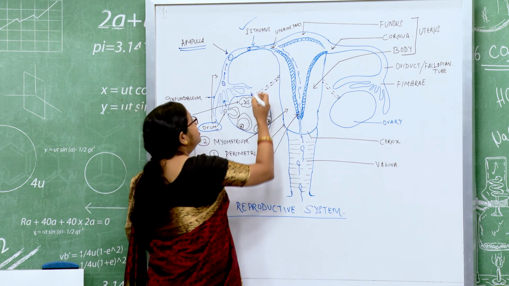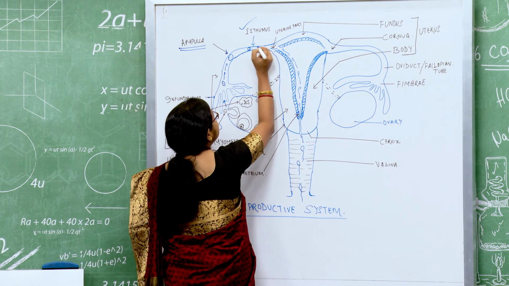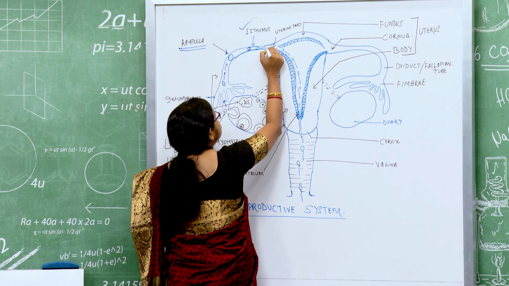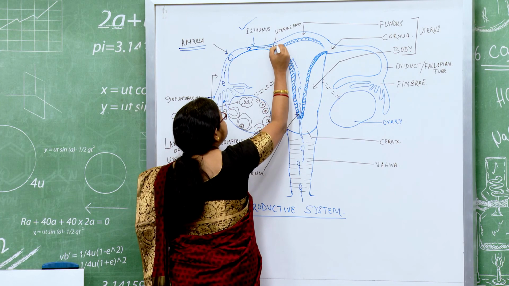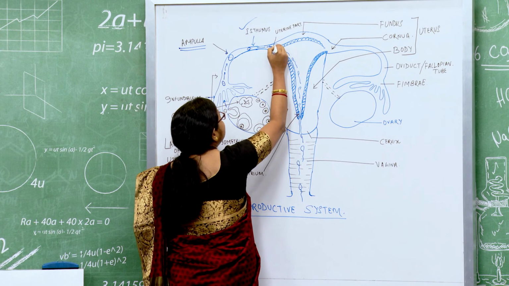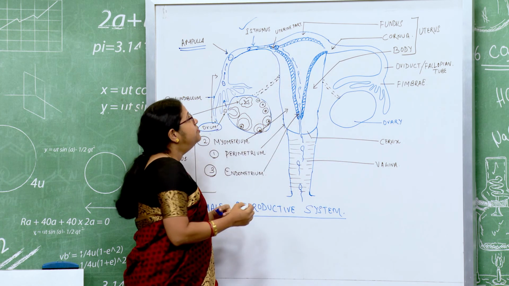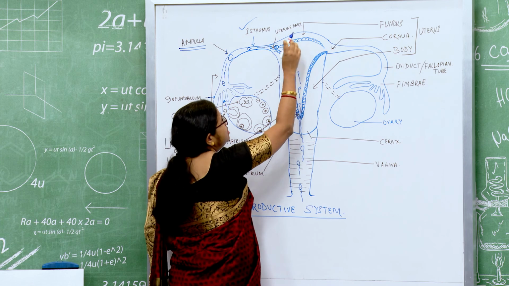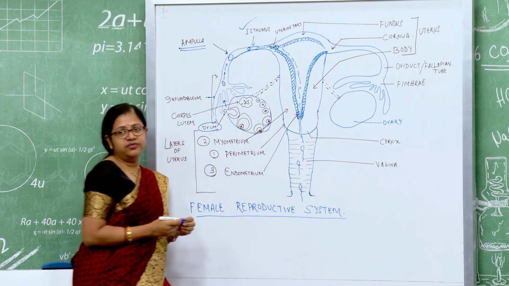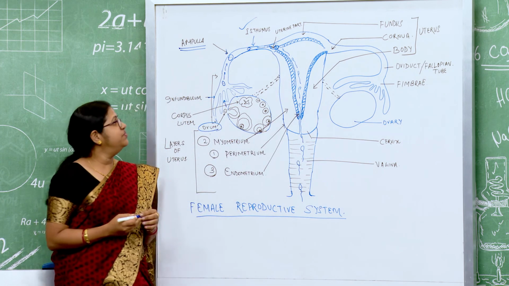Once this particular fertilization process takes place, the fertilized egg will now move to the uterine part of the fallopian tube, which will lead into the uterus or the main body of your female reproductive system.